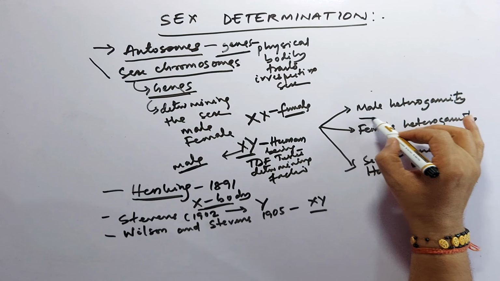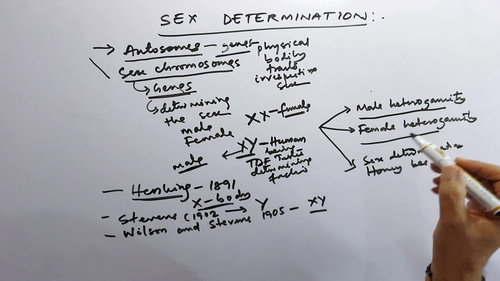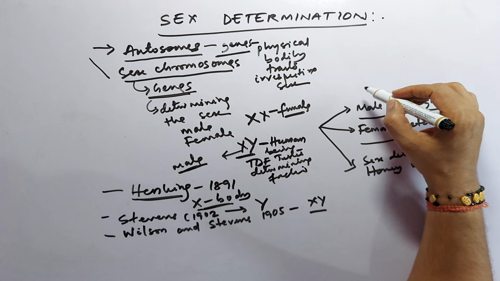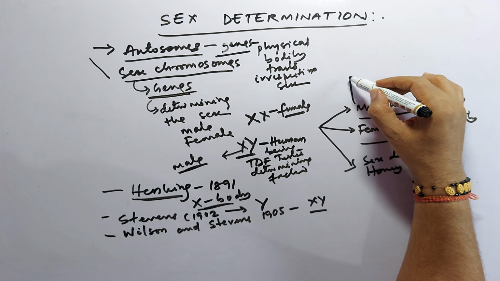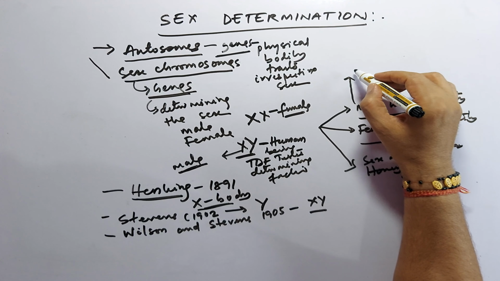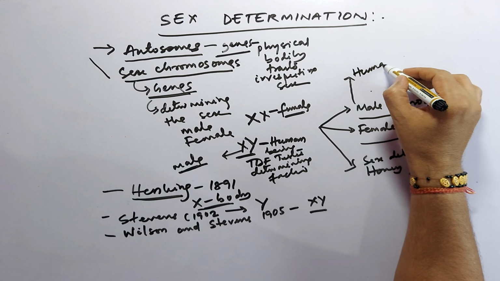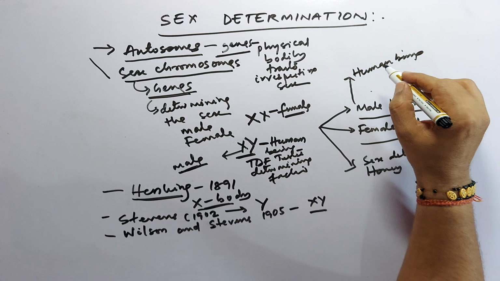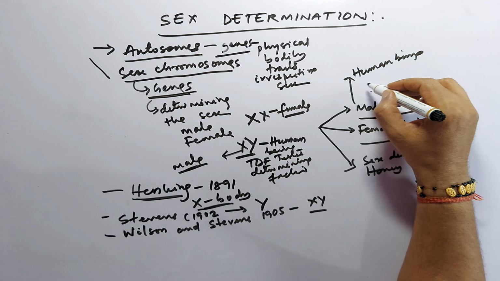So we will discuss one by one. First one is male heterogamety, and in this case we will discuss two things: sex determination in human being and sex determination in grasshopper.